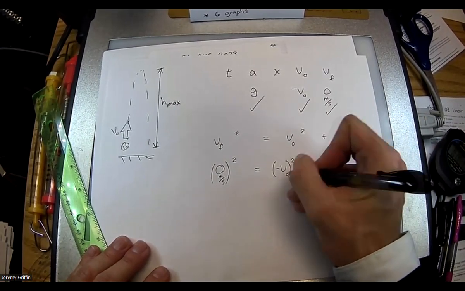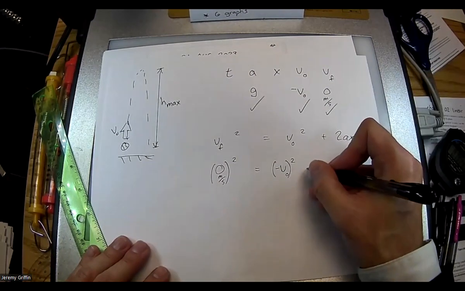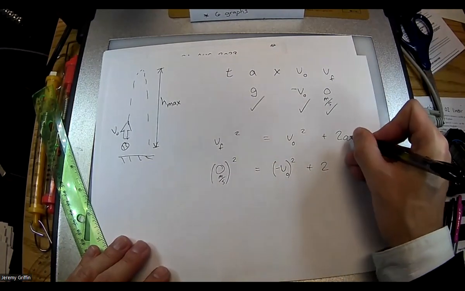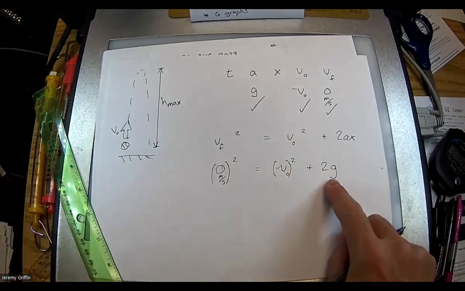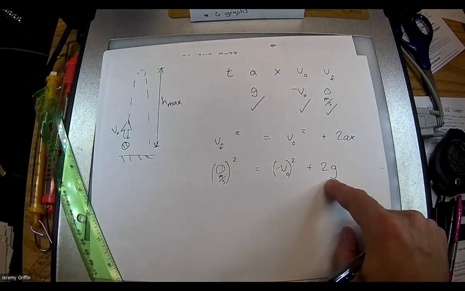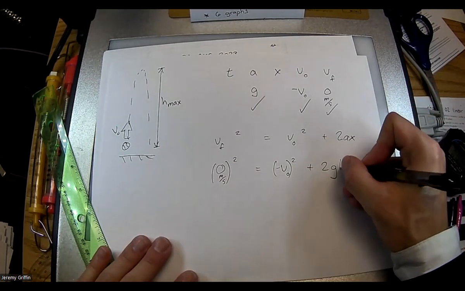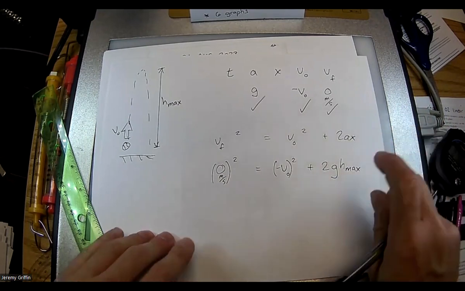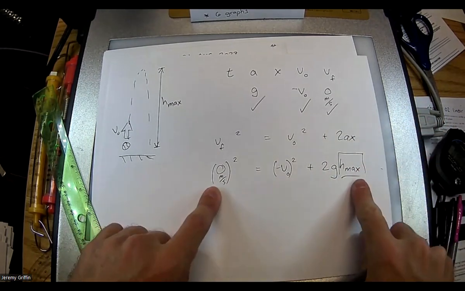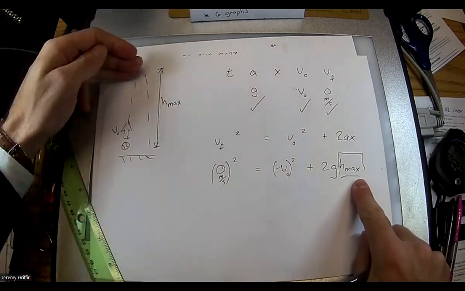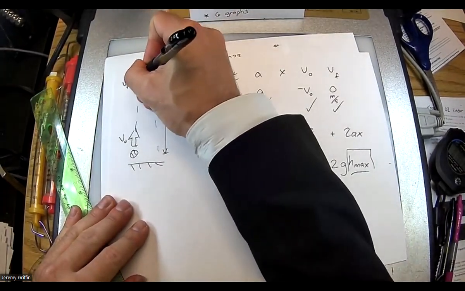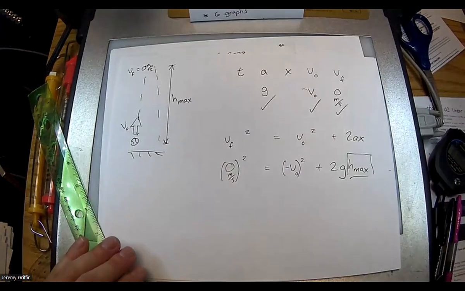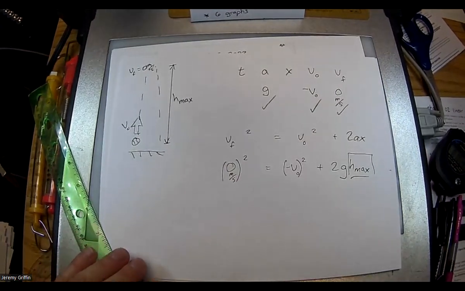I guess I'll make that negative, but it's being squared, so we'll lose that anyway. Plus 2 times, in the place of A for acceleration, some generic gravity field. So now we can do Earth gravity field, Mars gravity field, the Moon gravity field. We can plug in whoever's gravity field we want. And X is going to represent H max because that corresponds to the 0 final velocity. That's when max height is reached. VF equals 0 meters per second at the maximum high point. Guys good?